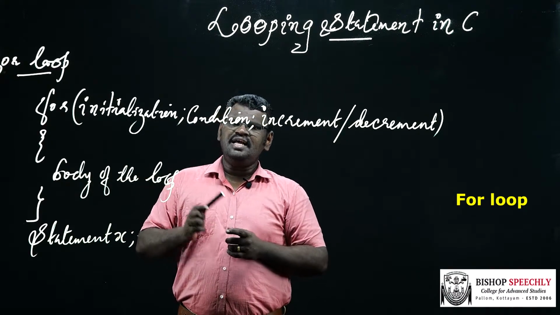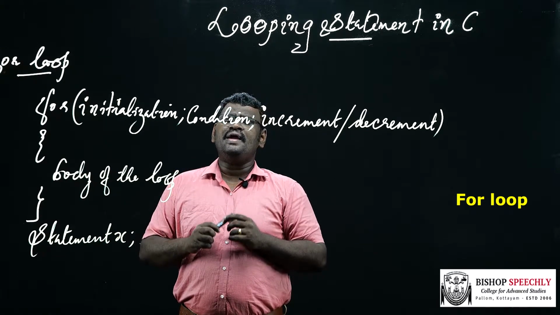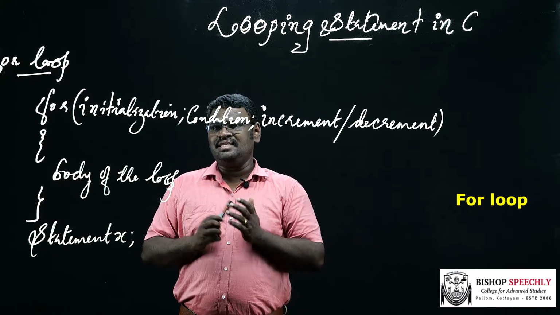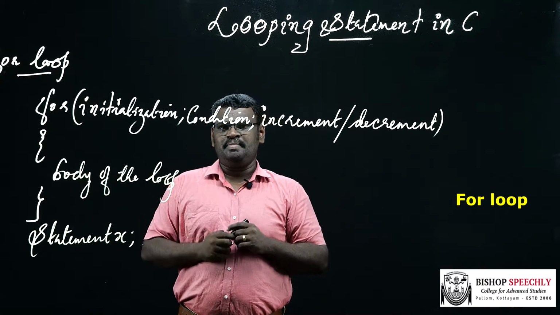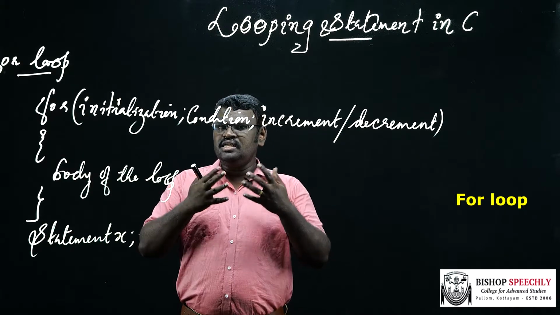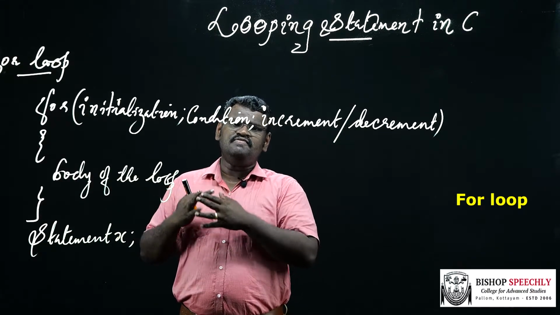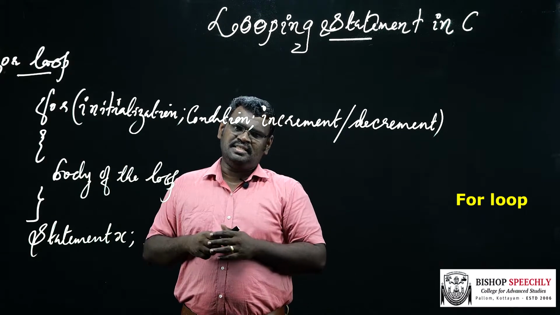The initialization statement is the first statement in the for loop. Here the loop index variable is declared and initialized. The condition is evaluated and if the condition is true, then the body of the loop is executed, and if the condition is false, then the loop is exited.